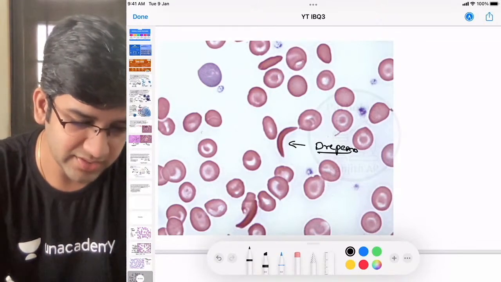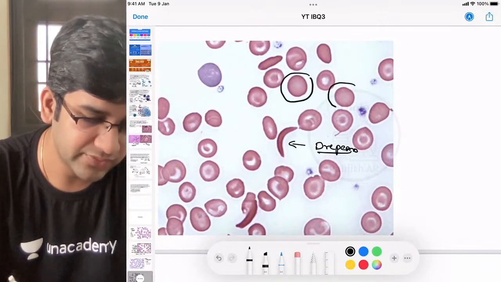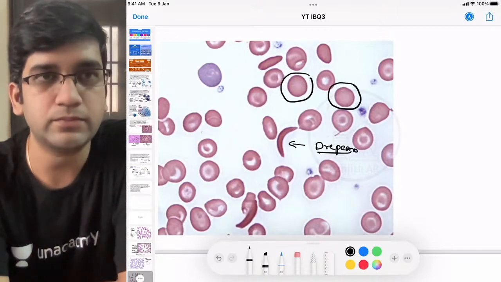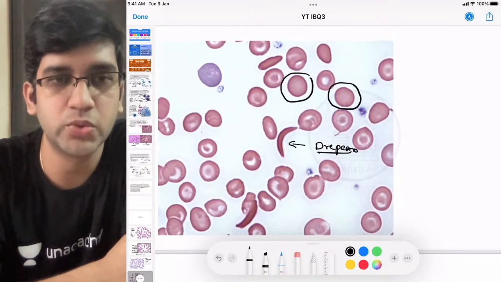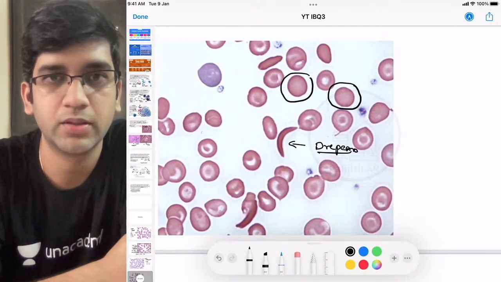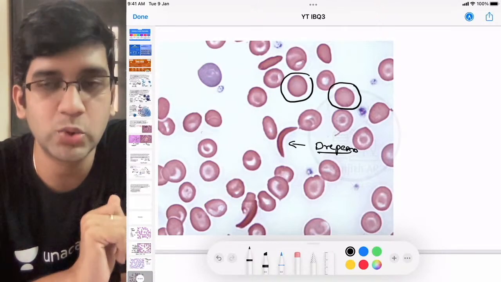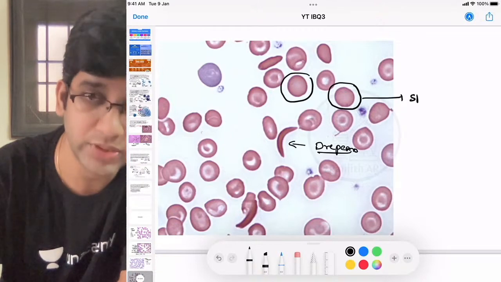What cell do you think is this? I'm circling a few cells in black color. What cells are those? They are smaller, they are darker, no central pallor. They are your classical spherocyte, right?